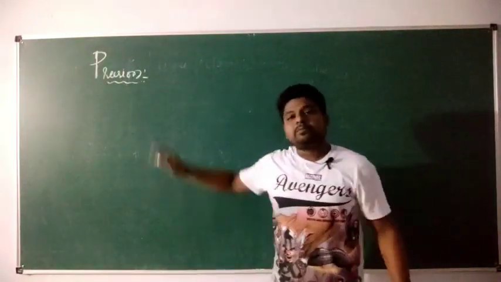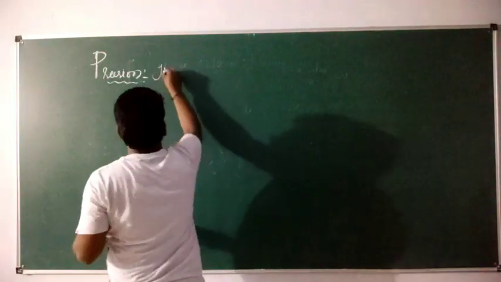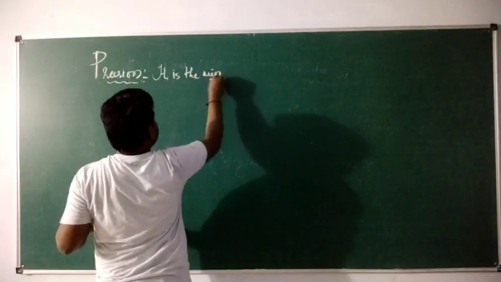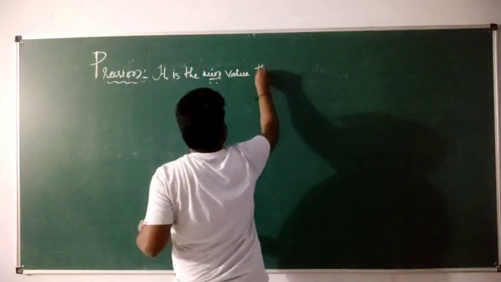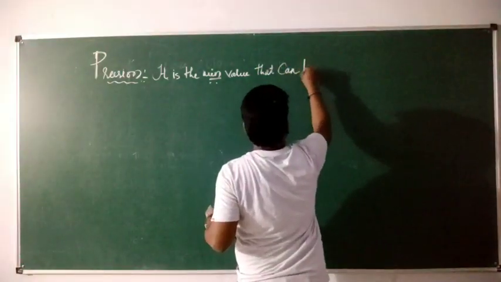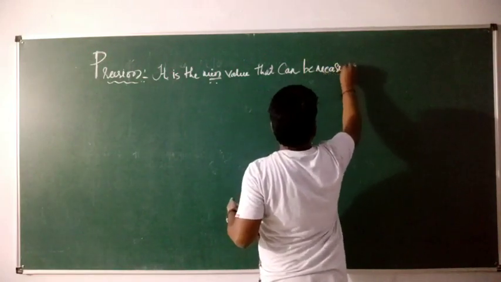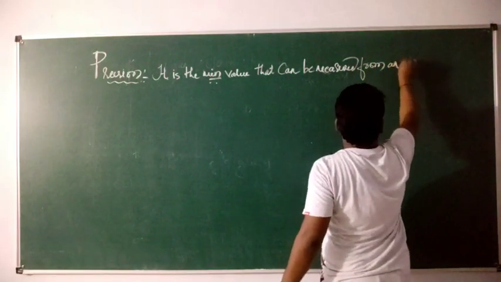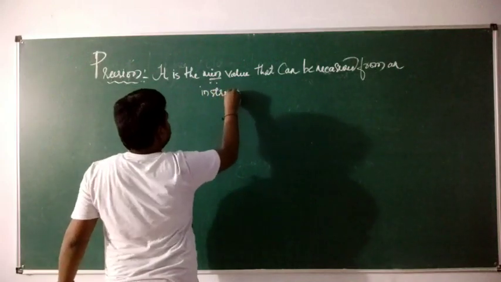Precision is nothing but the minimum value that can be measured from an instrument.